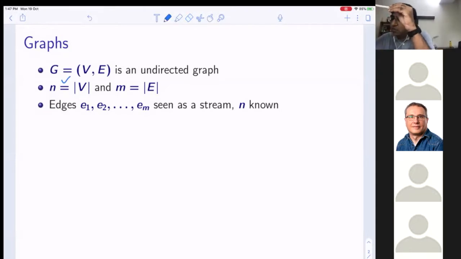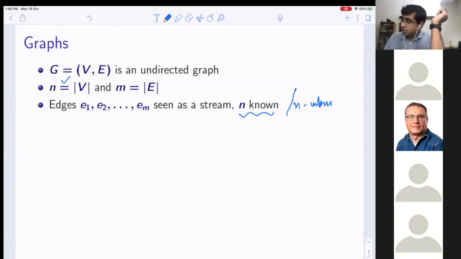And edges e1 to em will be seen as a stream. Sometimes n will be known and sometimes n will be unknown. But for all the algorithms which we will do today, it doesn't matter whether n is known or unknown. So edges will be coming into the stream. This is the setting in which we will be working.